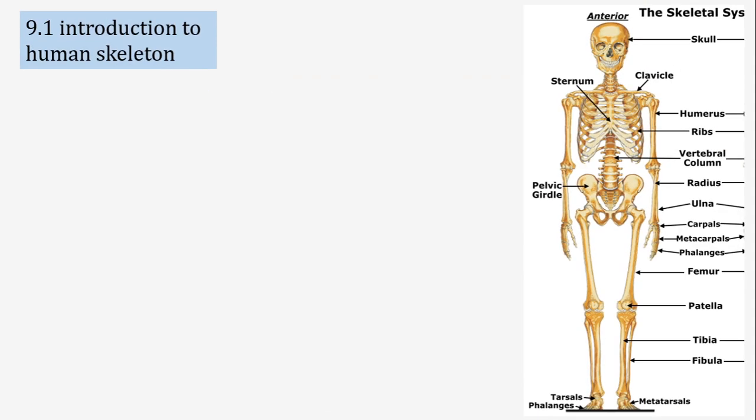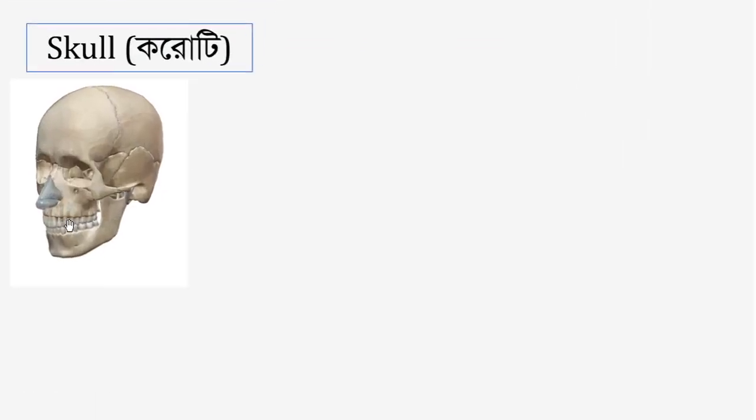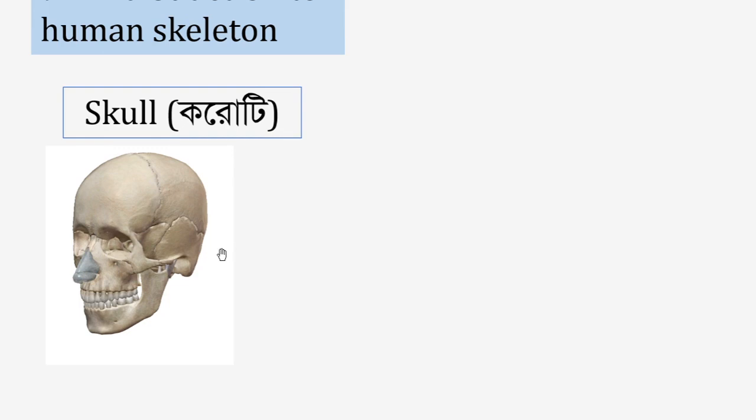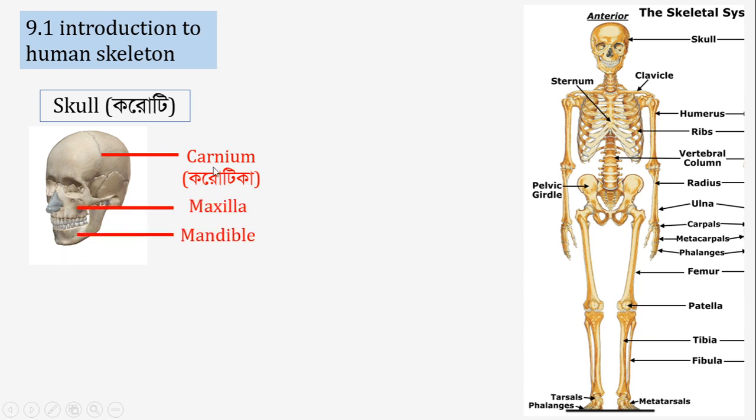Now we will start from the top part of our skeletal system, that is called the skull, or koroti in Bangla. The skull is made up of numerous bones, but for simplicity we will discuss the skull in 3 regions. We will divide the skull into 3 regions. The first one is cranium, then maxilla and mandible.